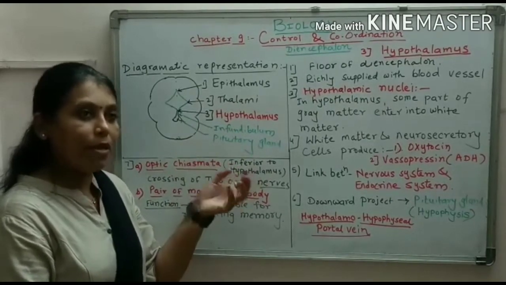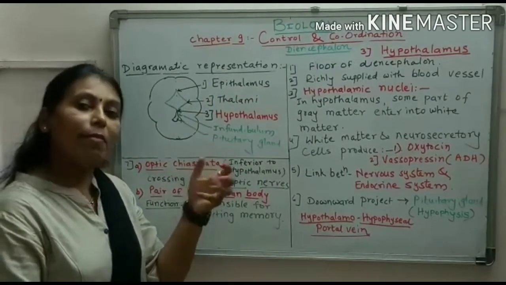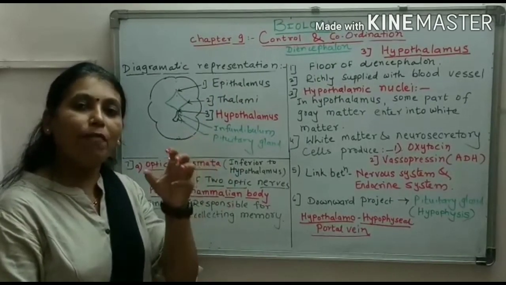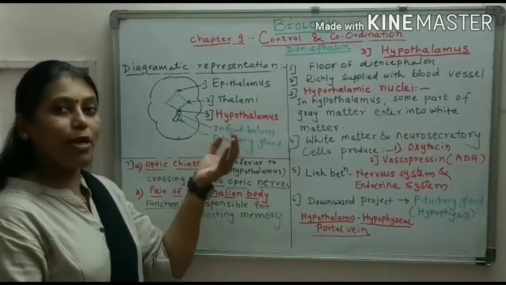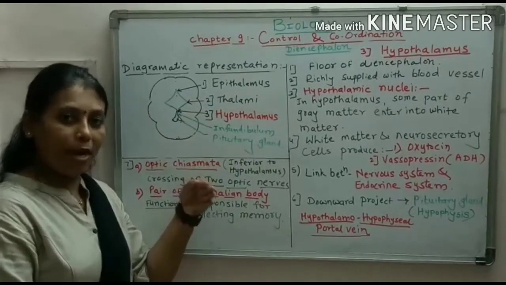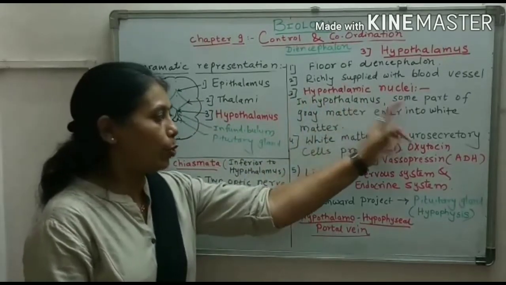But sometimes this grey matter comes into the white matter. Grey matter is made up of cytons, the cell bodies of neurons. So these cell bodies sometimes come into the white matter. That part is called the hypothalamic nucleus.